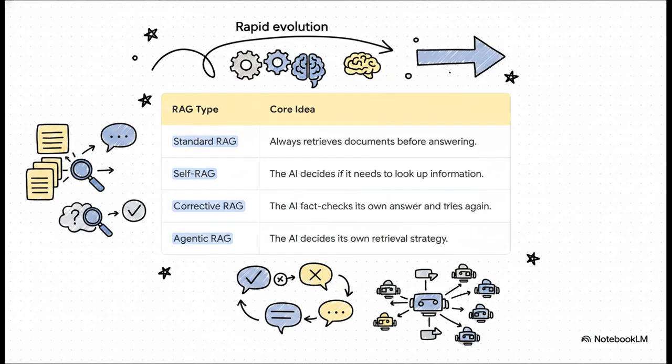And it's solving problems like that which is causing RAG to evolve so quickly. We started with standard RAG, which just searches every time. But now we have things like self-RAG, where the AI actually decides for itself if it even needs to look something up. Then there's corrective RAG, which is my favorite. The AI actually fact-checks its own answer and will try again if it's wrong. And right on the cutting edge, you have agentic RAG, where the AI acts like a researcher, breaking down complex questions and creating its own strategy for finding the answers.